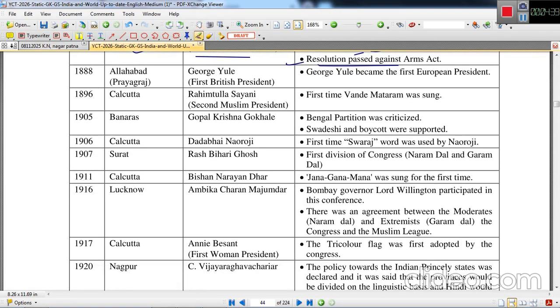Next is the 1888 session. This session was held in Allahabad, Prayagraj, and the first British European president was George Yule. George Yule became the first European president.